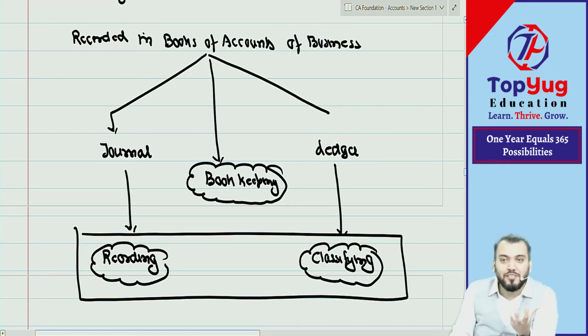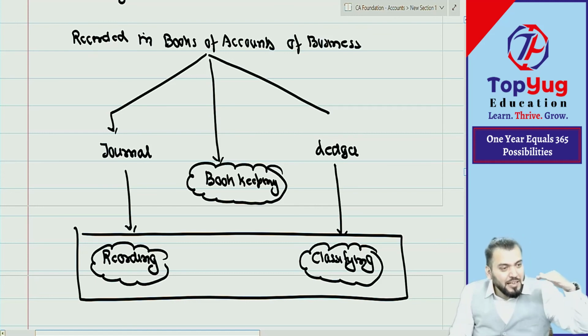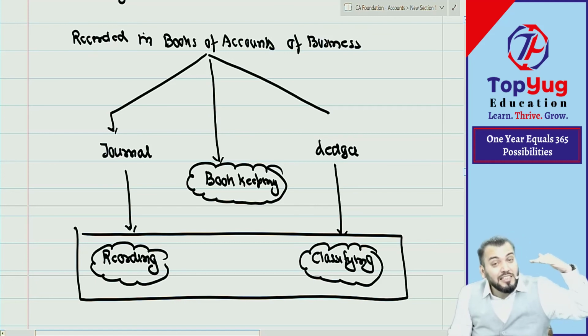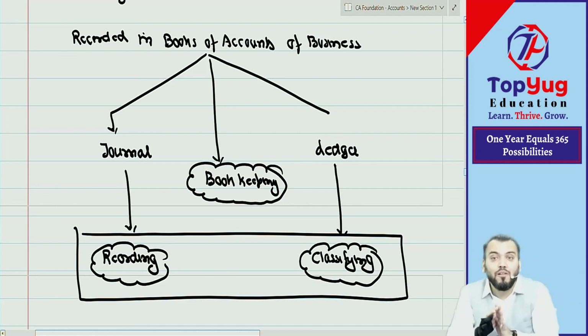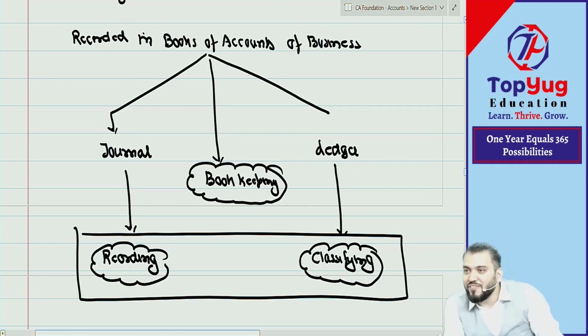A chartered accountant should have expert knowledge of accounting, so you should have all the knowledge of accounting. Tomorrow we will start from recording. Today this much only.